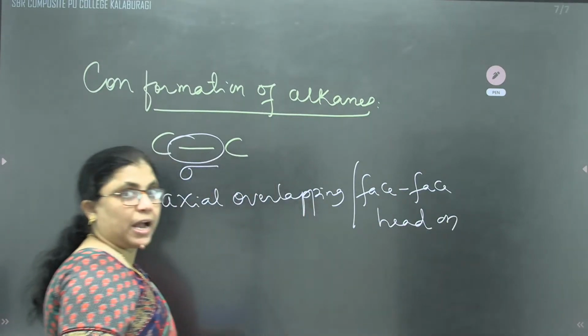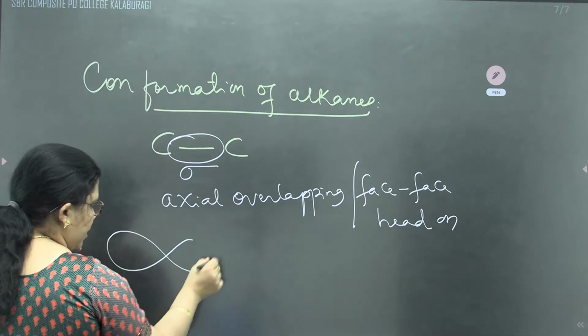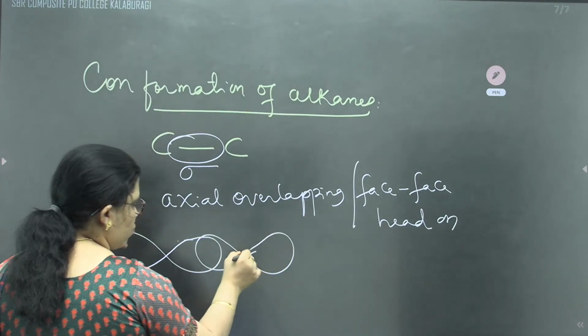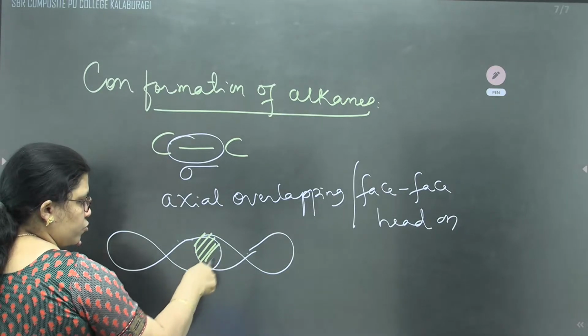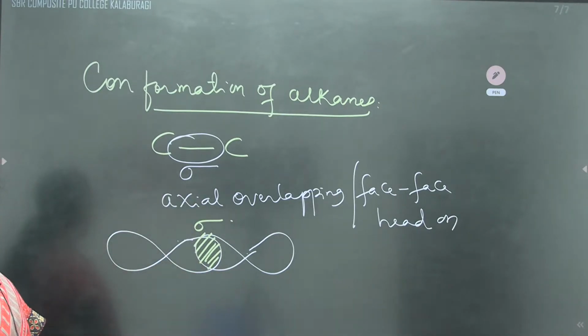Head-on overlapping is a strong overlapping. When two atomic orbitals overlap axially, a strong bond is going to form, a sigma bond.